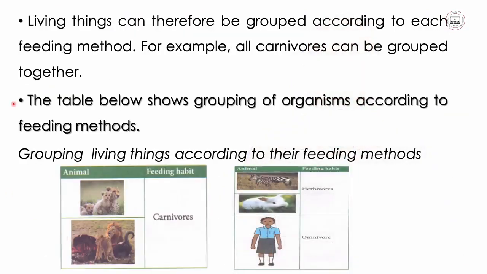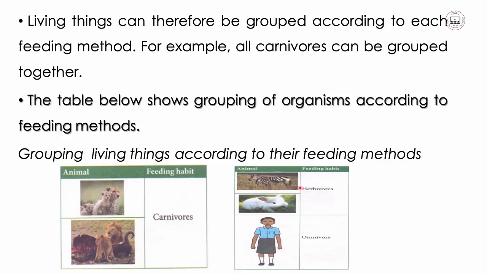And we continue by saying living things can therefore be grouped according to each feeding method. For example, all carnivores can be grouped together. So that is what we have just explained there. Now this table helping us to understand more about the grouping of these living things according to their feeding habits. So these animals are just examples of animals which are carnivores. And their feeding habits is where they feed on other animals. You might see here there is a diagram of lions. They are feeding on a prey, which could be another animal.